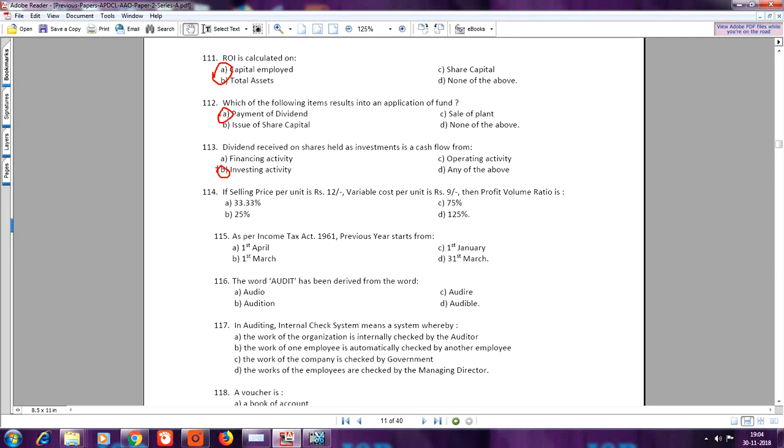If selling price per unit is rupees 12, variable cost per unit is rupees 9, then profit volume ratio is, your answer is B, 25%. Question number 115. As per Income Tax Act 1961, previous year starts from, your answer is A, 1st April.